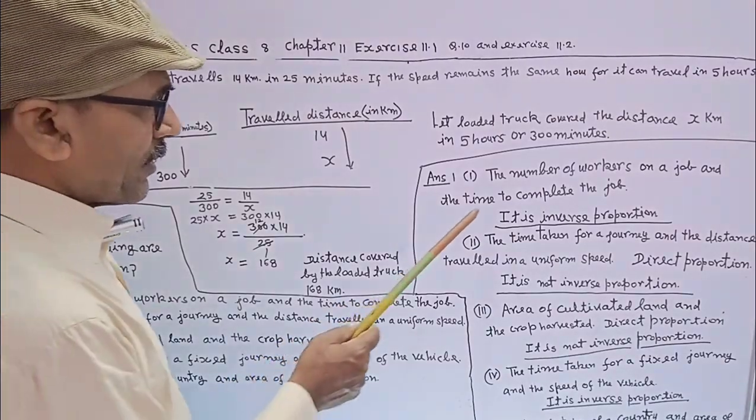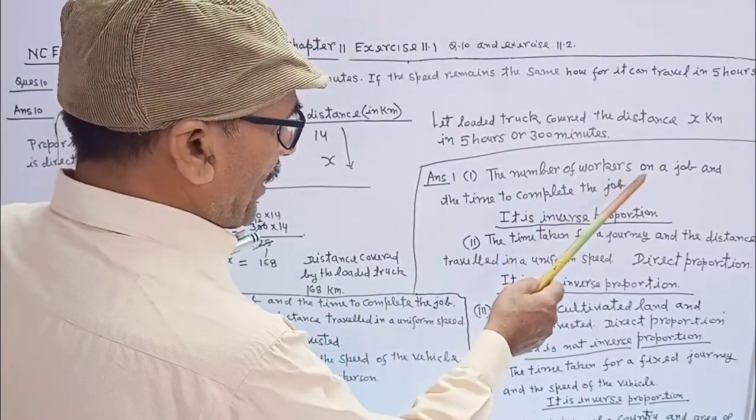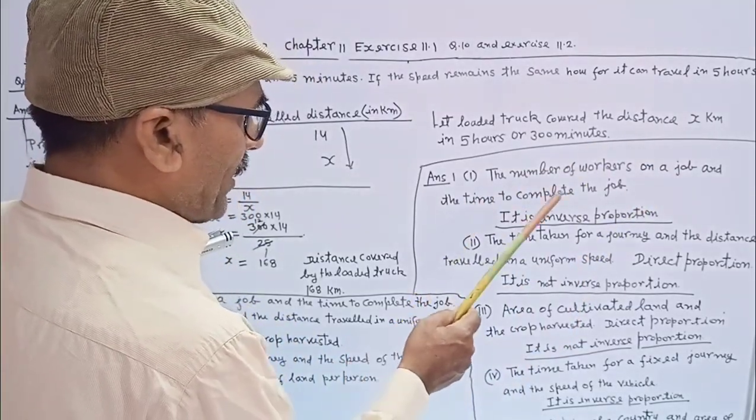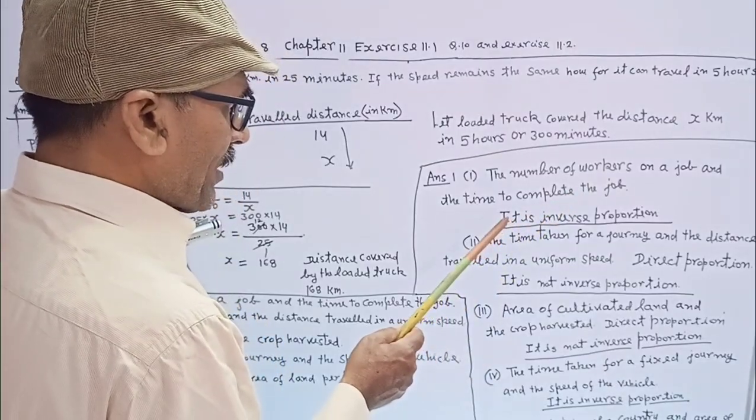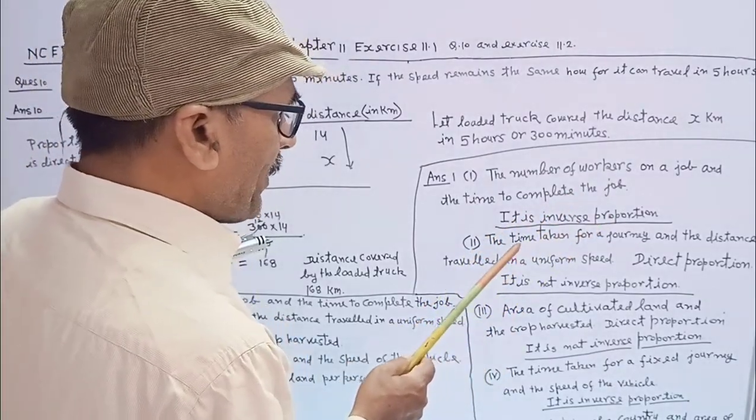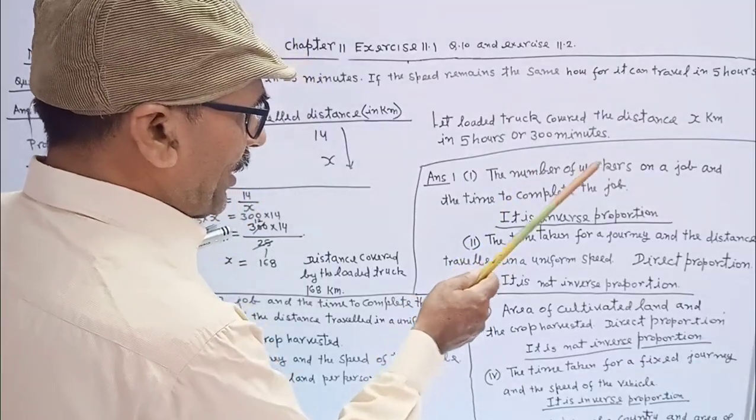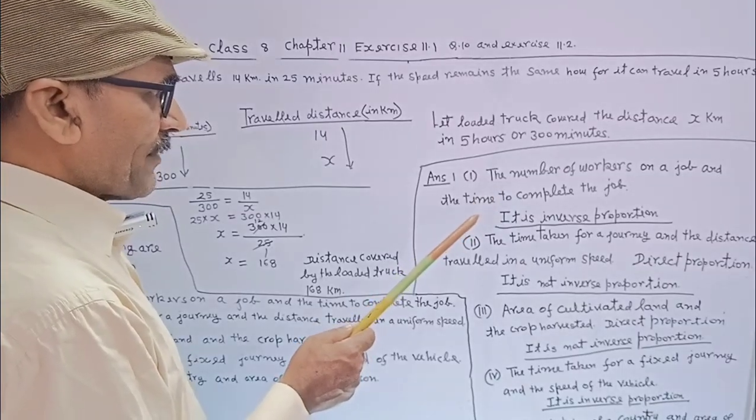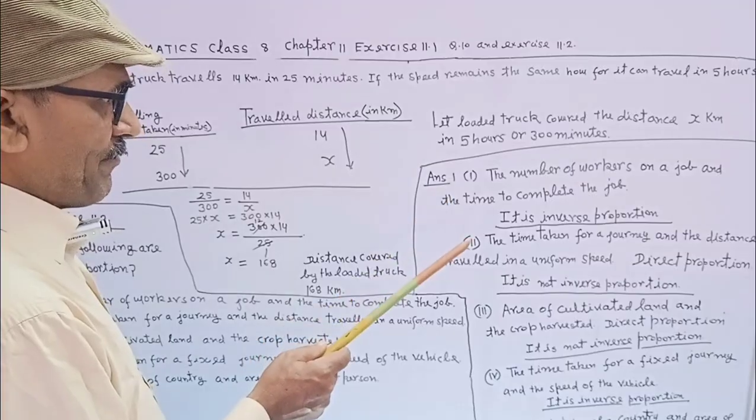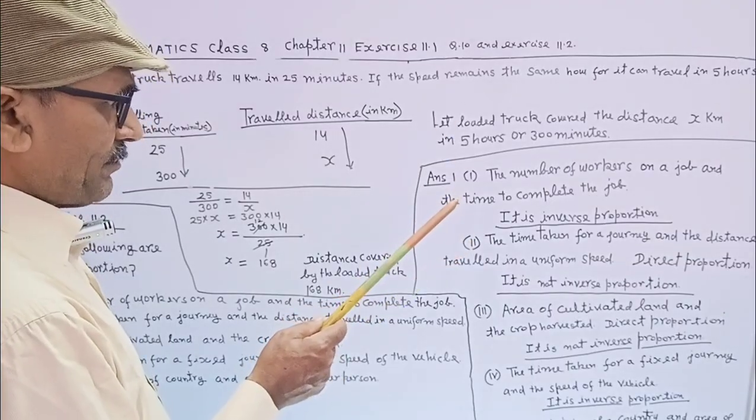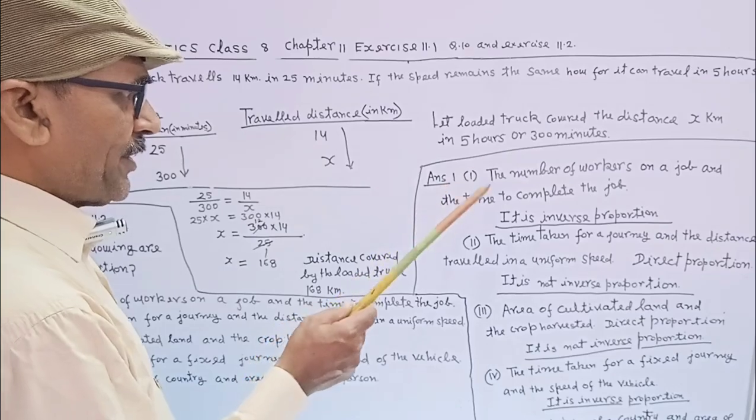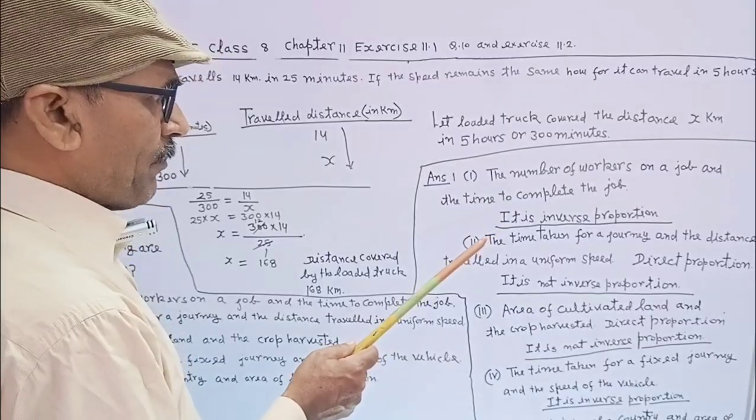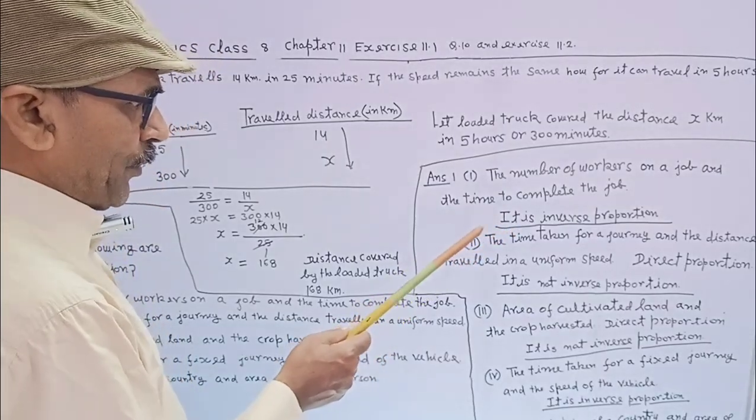Answer 1. First, the number of workers on a job and the time taken to complete the job, it is inverse proportion, because if the number of workers is increased, then less time will be taken than before. If the number of workers is decreased, then the time taken will be more. So it is inverse proportion.